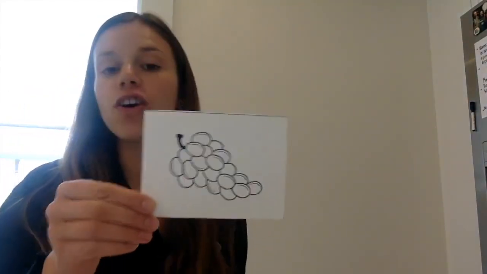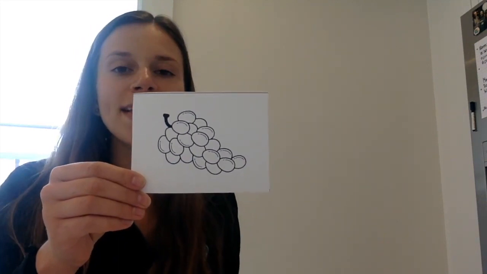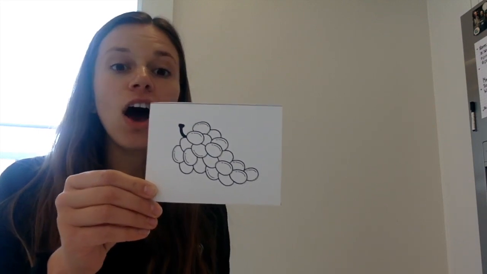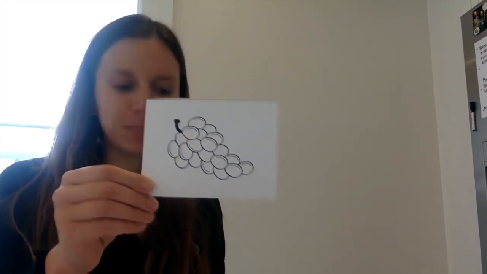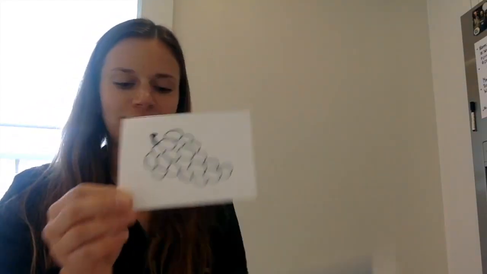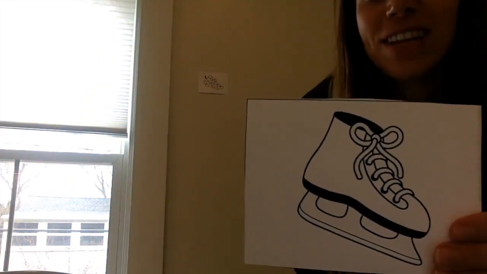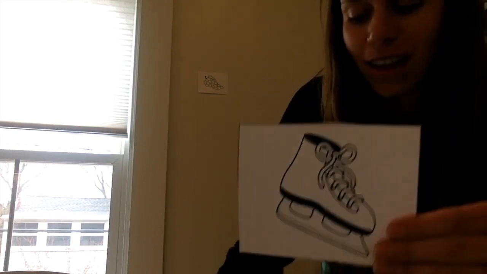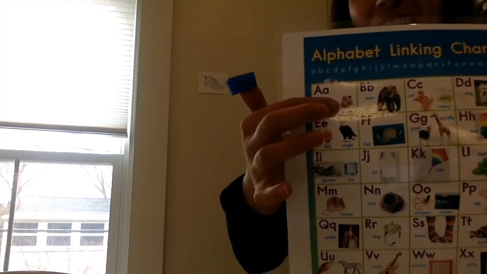Right here, I have grapes. What long vowel do you hear in there? A, E, I, O, or U? Grapes. Yeah, I hear A, acorn. Let's look at another one. Here I have skate. Skate. What do you hear in the middle of skate? That's right, I hear A, acorn again.